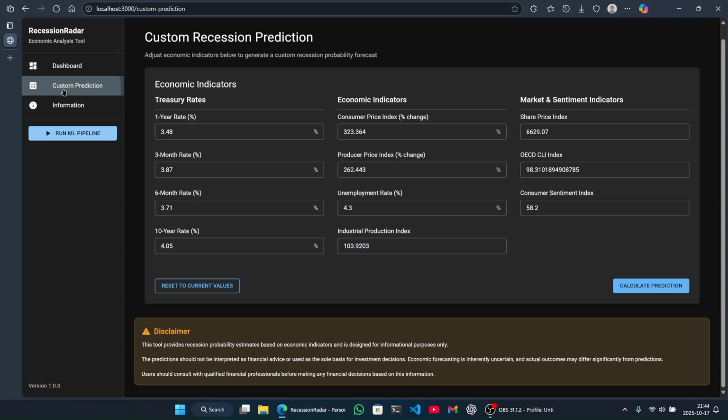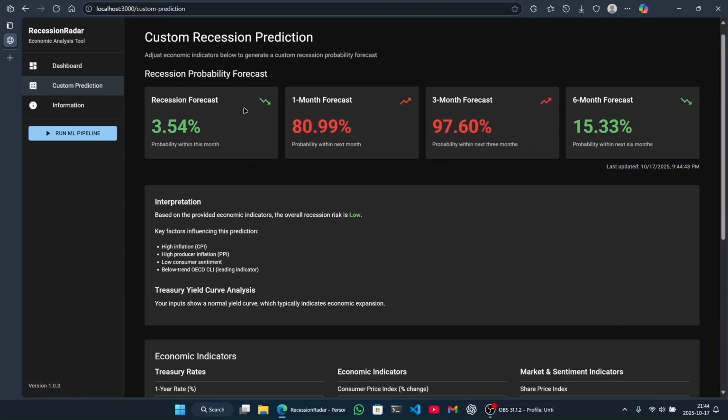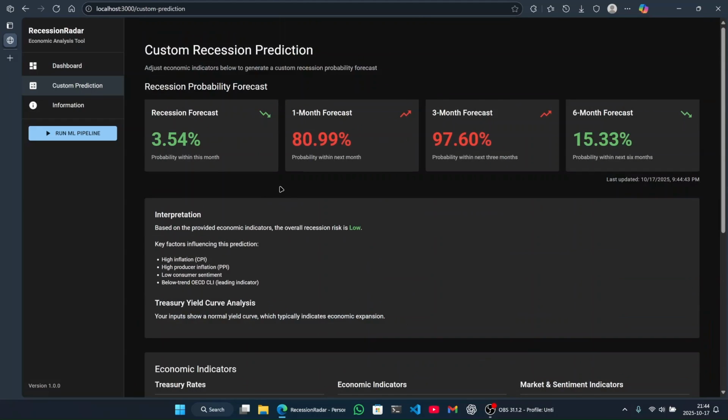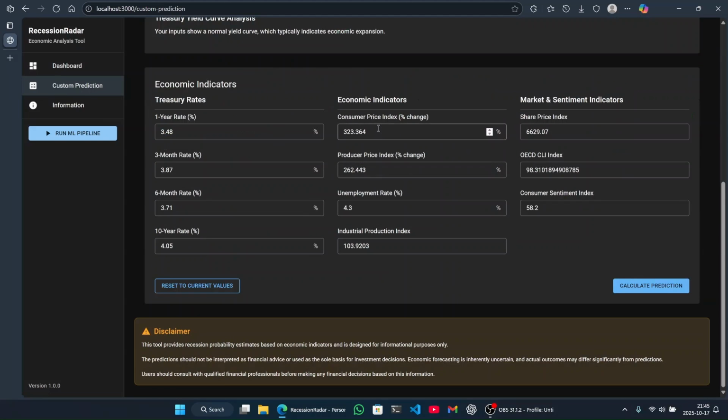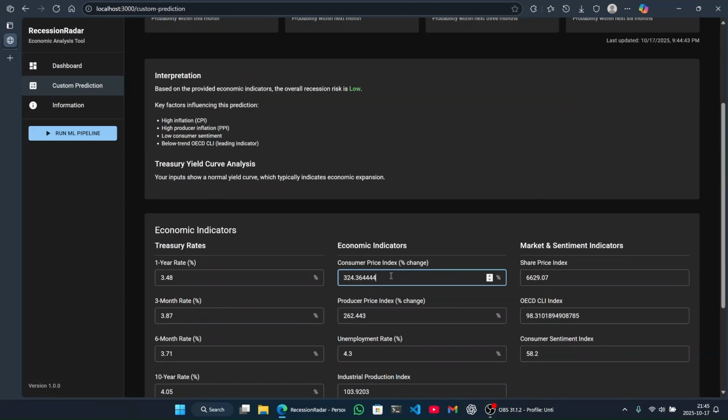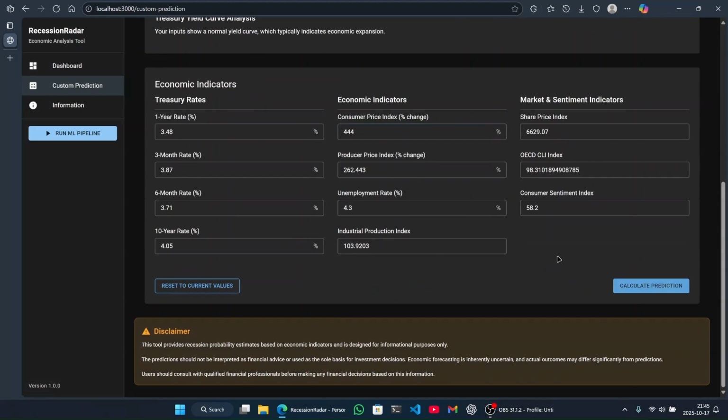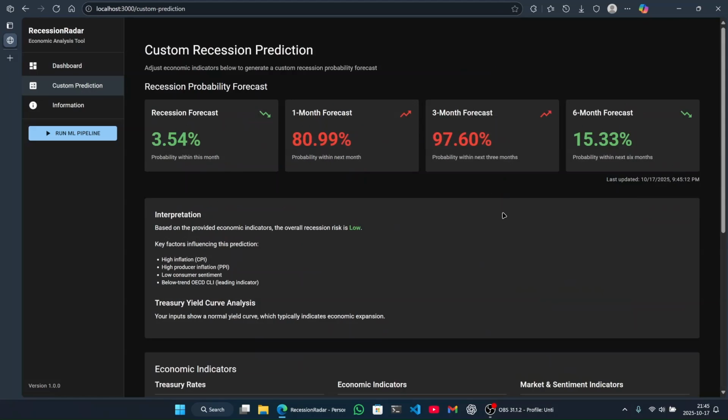Here in the custom prediction tab, we have a form for manual data input of the economic indicators. Users can manually input these values and send them to the ML pipeline to make the recession predictions for the given data. We separated the ML pipeline into two parts for this purpose. We can send this data and feed it to the second part of the ML pipeline, that is the regression part, then get the prediction value directly. We can change this value. We can get these prediction values for the current data.